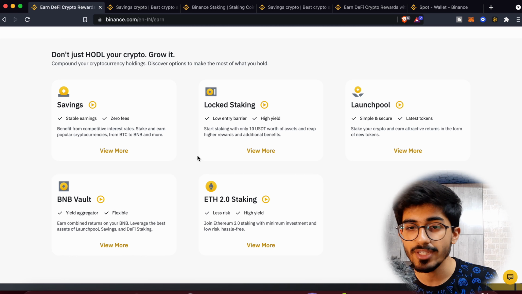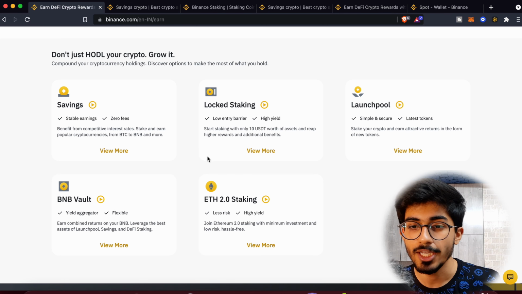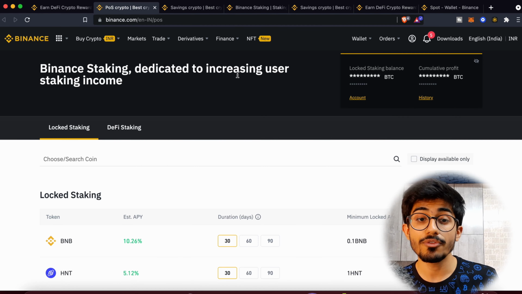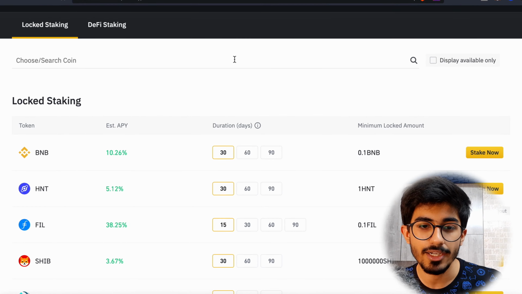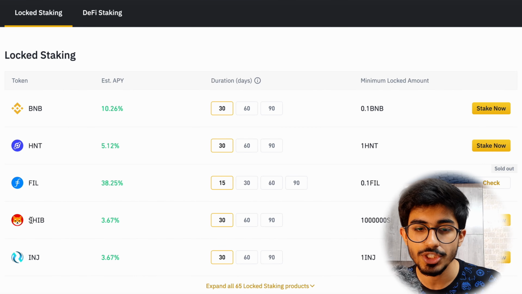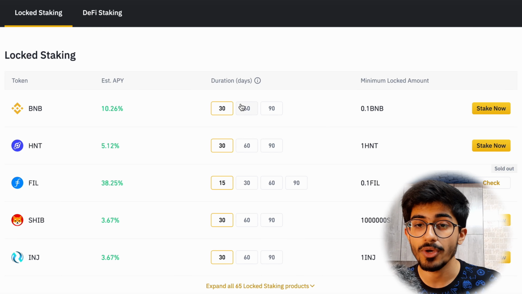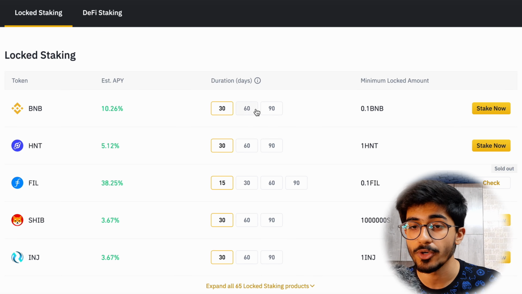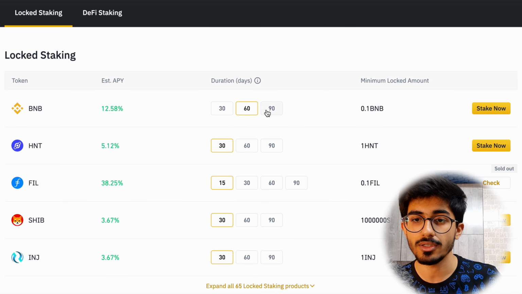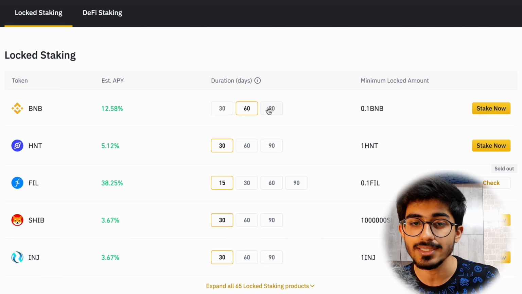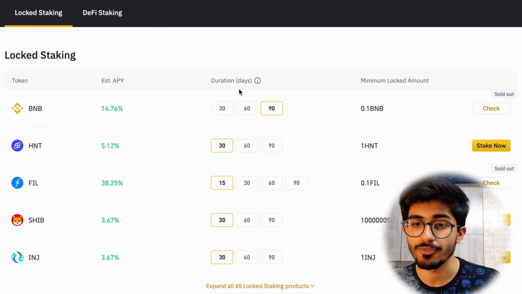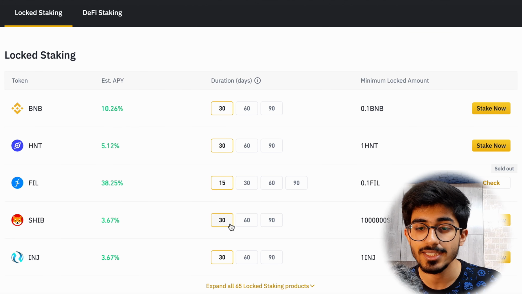Apart from the savings part, we also have locked staking. So let's look at that. Here we are on the Binance staking, and if you go down, there is BNB, there is Shiba, there's all sorts of tokens here that you can stake in. And these are locked staking, so you have to lock your tokens for whatever amount of time you choose. And as you lock it for a higher duration, say for example I'll lock it for 90 days, then the percentage goes up significantly. At 60 days it goes down, and at 30 days it goes further down. So that's how it works.